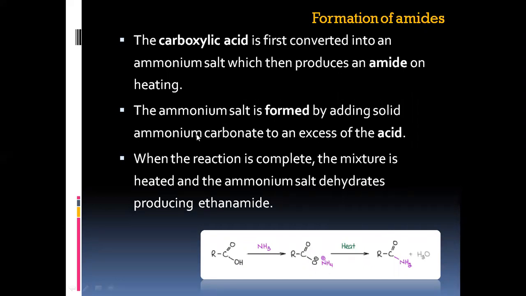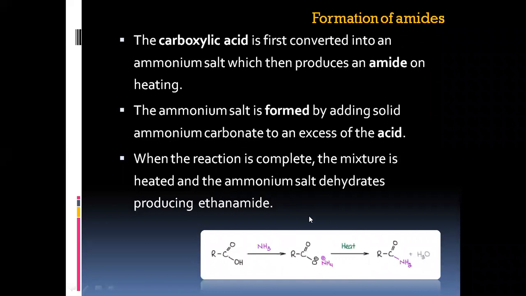Ammonium carbonate has ammonia which can be released by dissociation, as well as carbonate ion. So the carboxylic acid on reaction with ammonium carbonate produces an ammonium salt, which on further heating releases the amide, with water as a byproduct.